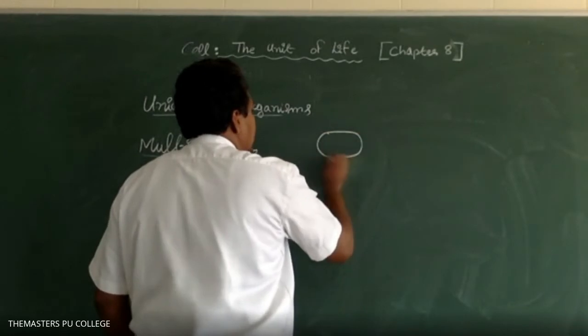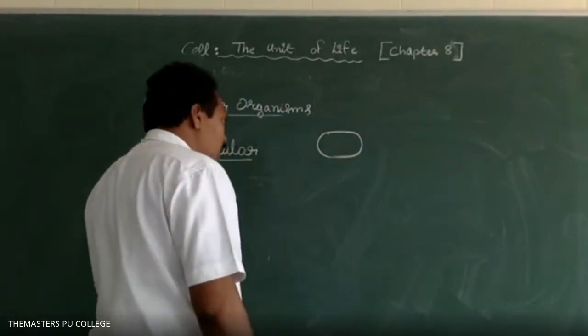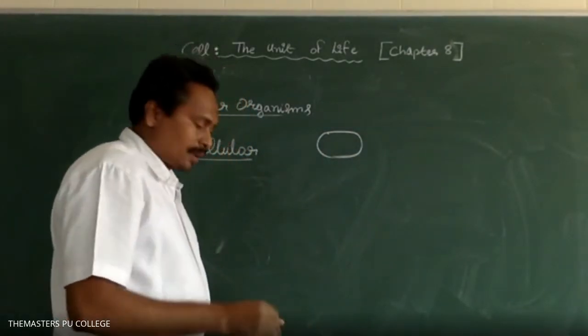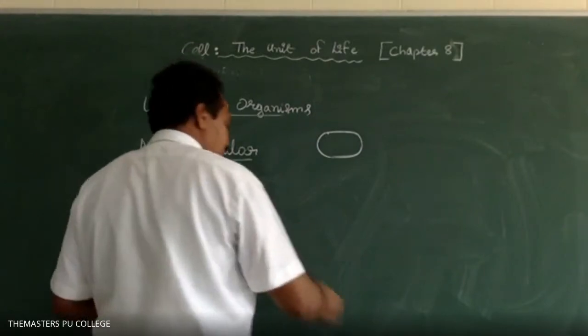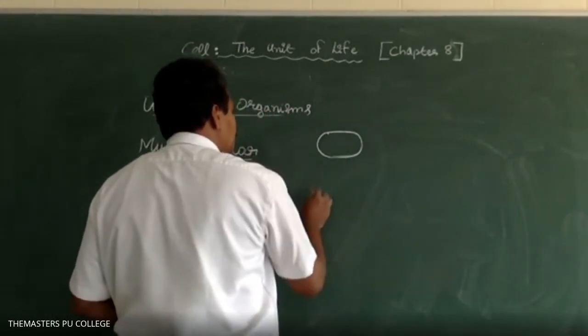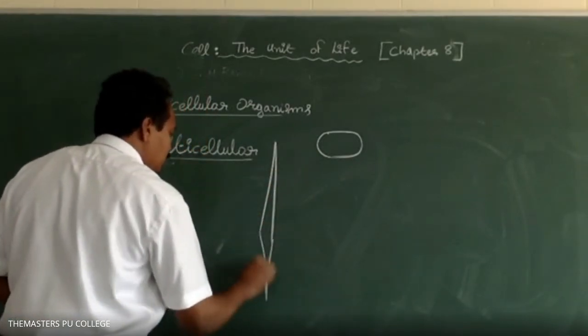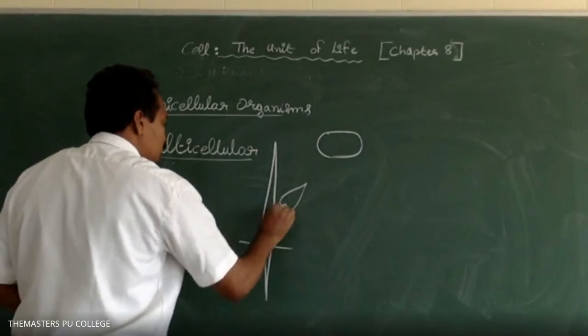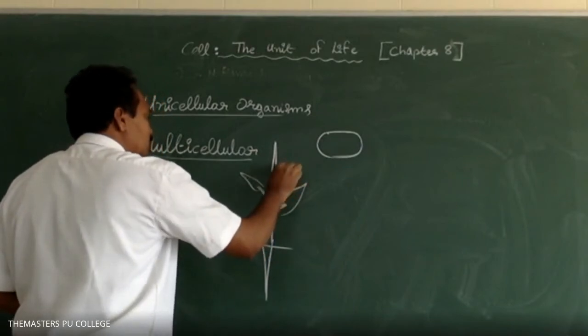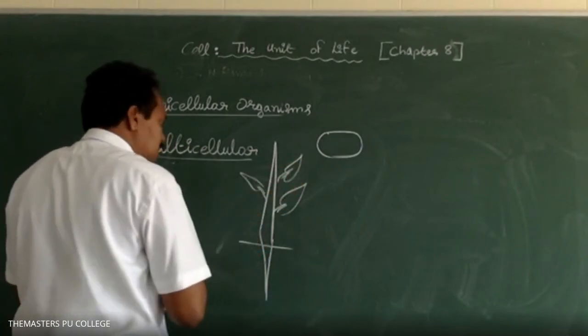In unicellular organisms, one cell is present, whereas multicellular organisms are made of several cells.